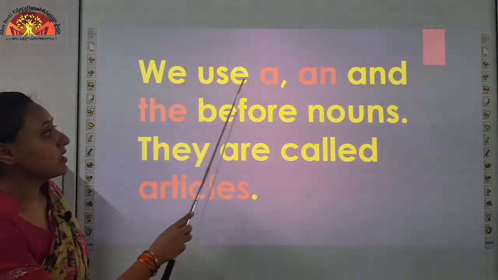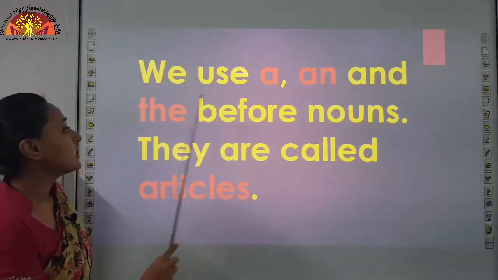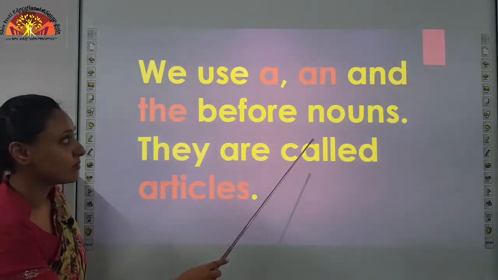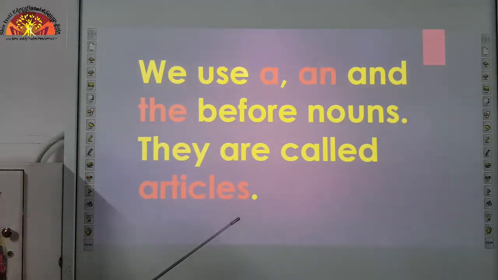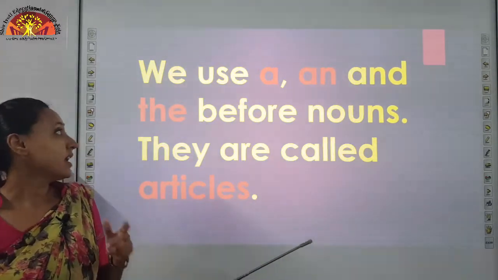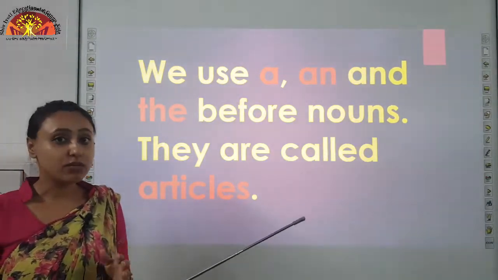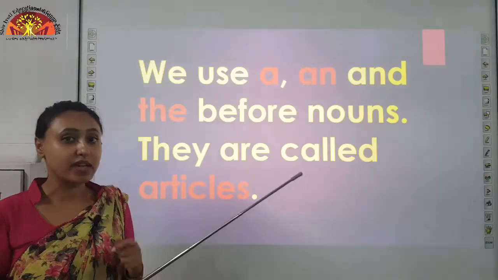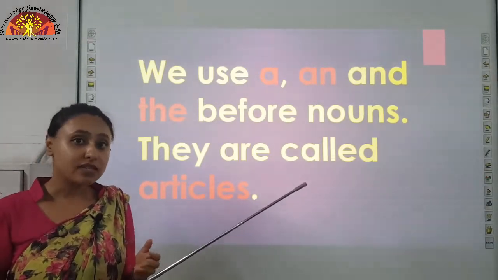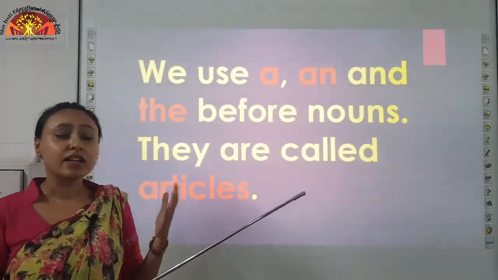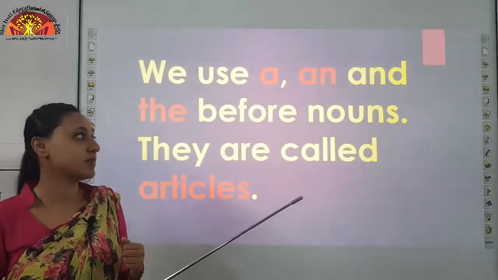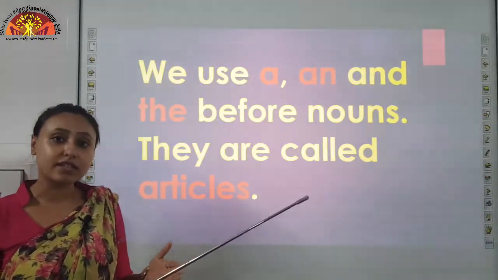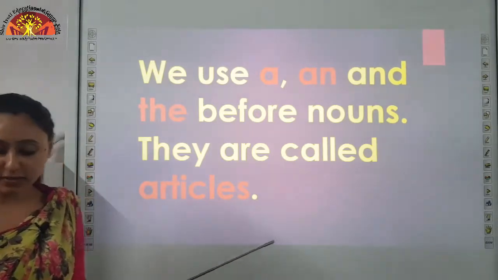We use a, an and the before nouns. They are called articles. Nouns are naming words: chair, table, classroom, bathroom, these all are nouns, these all are naming words. So, we use articles before nouns.